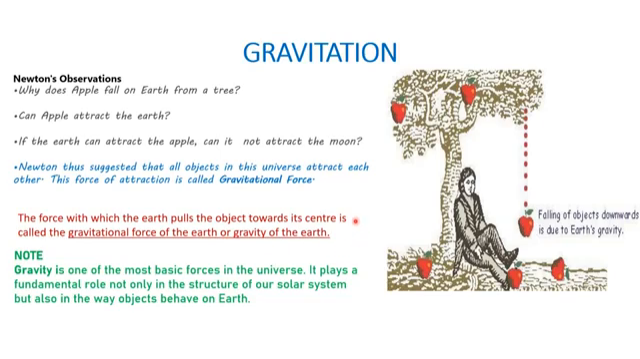Now after that, a few more questions were there in his mind. So let's see the questions first. Why does apple fall on the earth from the tree? He knows that this is due to the gravitational force of the earth. Can apple attract the earth? Okay, so he was thinking, if the earth is attracting an apple, is there any force which is acting by the apple on the earth? Does apple also attract the earth?